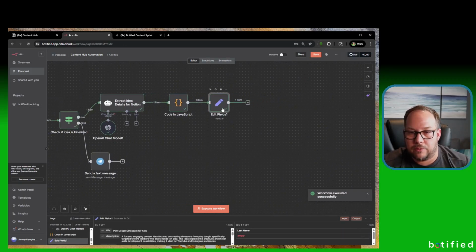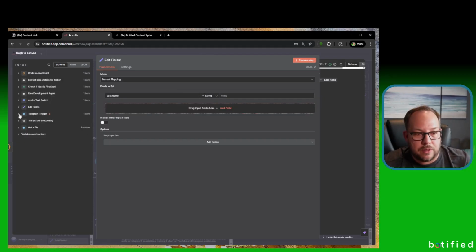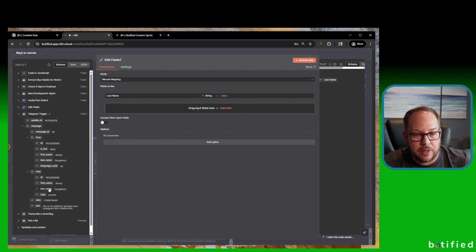So we got all the way through here. Now we have something we can work with as we build out the rest of this. Here it's pretty straightforward. We have this edit fields node, last name. So how do we get the last name? The last name is derived from the original Telegram trigger right here. So you can do last name and then set the value, dragging this here as that.